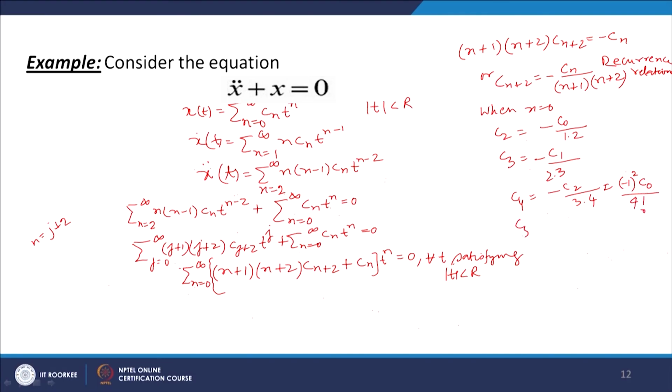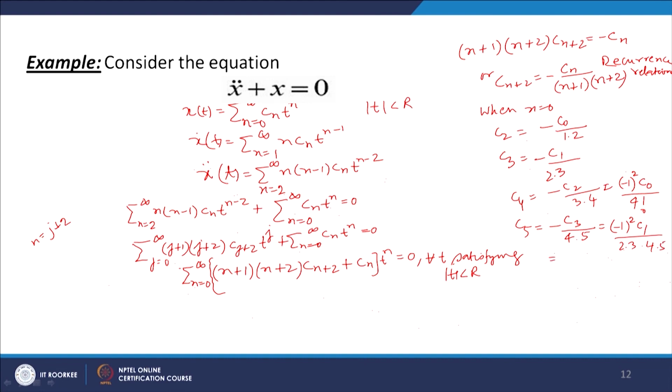Then C5, when you put n equal to 3, will be equal to minus C3 divided by 3 plus 1, that is 4, and 3 plus 2, which is 5. We can then get the value of C5 in terms of C1 using this relation. So we get minus 1 to the power 2, with C3 equal to minus C1 over 2 into 3, so C1 divided by 2, 3, 4, 5.